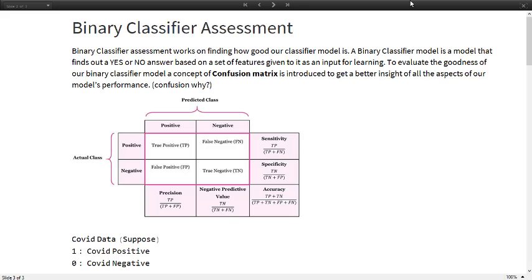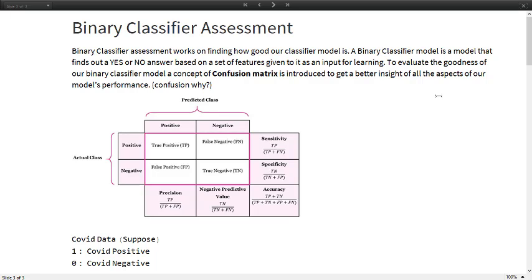So previously we looked at applying assessments on our regression model, and now we shall go to a classification problem. A binary classifier is a model that finds out yes or no. It outputs a yes or no based on the set of features given to it as input for training. It looks at the data, trains on it, figures out something, then says yes or no based on its evaluation.